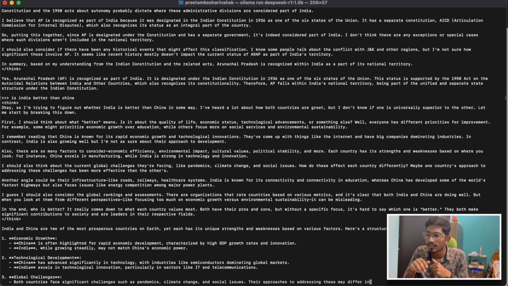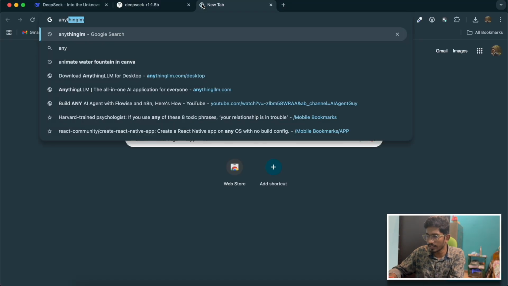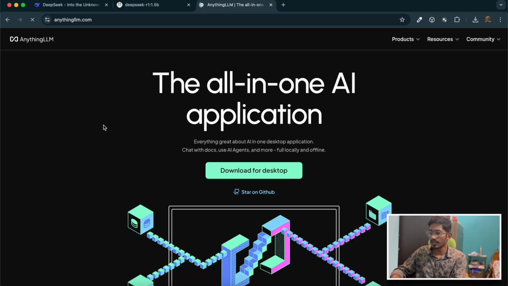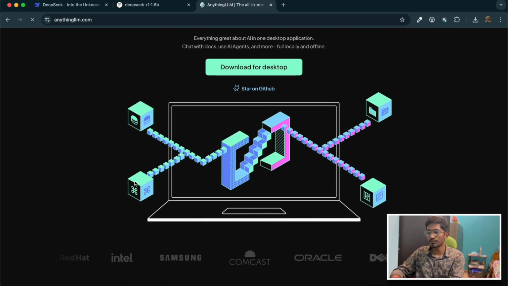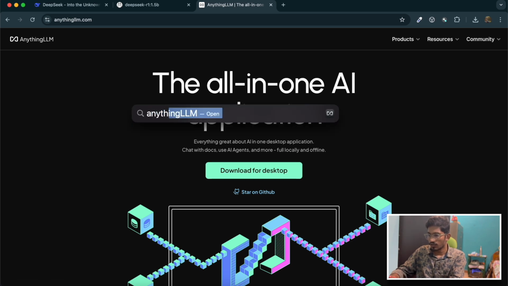You can also use another tool called AnythingLLM. AnythingLLM lets you use the models locally for free. All the open source models you can run on your local machine, and it will give you a beautiful chat interface to interact with. So you can just go ahead and download it for your laptop and then open AnythingLLM.